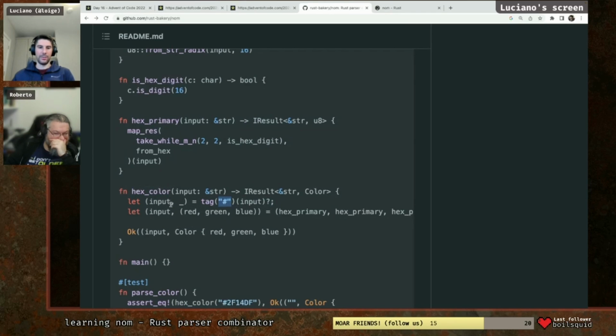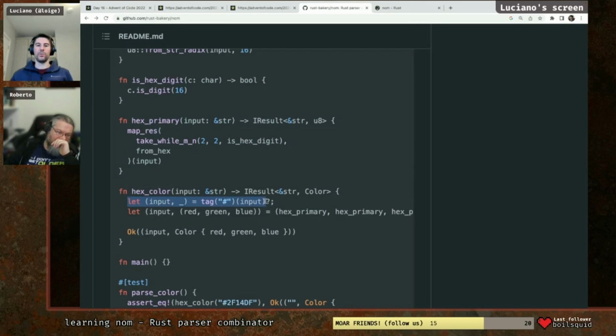Then what you get as return is input, which is the remaining string. So it's effectively consuming the first character, and it needs to be a hash. And that will be saved into input. And then here you might have another value, but tag doesn't really return anything. So it will return basically the same string here, which we can just ignore.